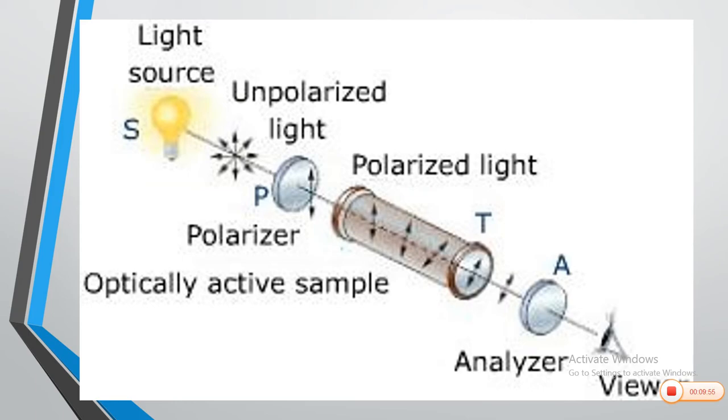The compound is taken in polarimeter tube, and after passing through the tube, the plane polarized light is rotated through certain degrees depending upon the structural composition of the molecule, and this rotation is analyzed by analyzer. So the extent of rotation is analyzed. It is called as optical activity, and it can be measured numerically by using this polarimeter. So the property of rotation of plane polarized light is related to optical activity.